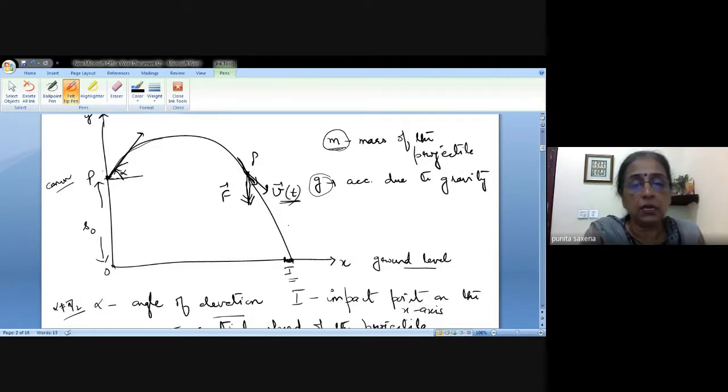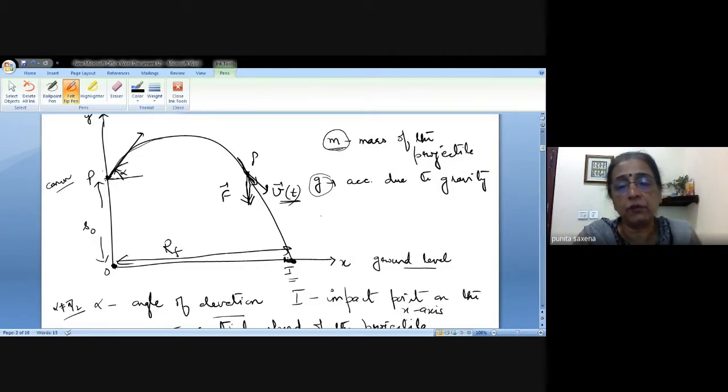Now the point from where the projectile was fired and the impact point, the ground where it falls back, this distance we denote by RF, which is called the range of the flight.